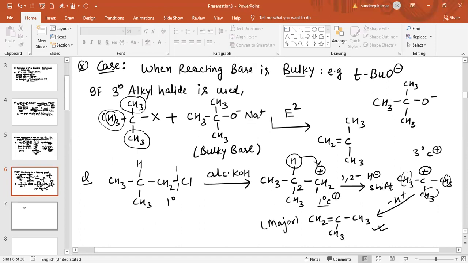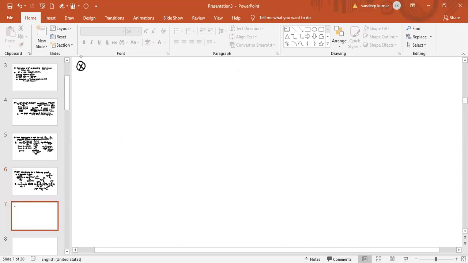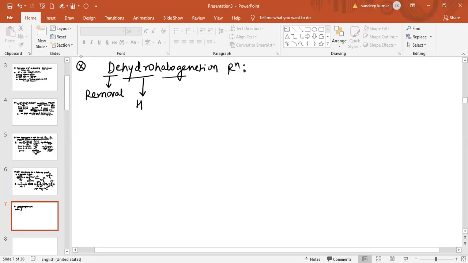Now see another reaction related to elimination, that is the dehydrohalogenation reaction. This is also, D means removal. Hydro means removal of hydrogen and halogen. So this reaction we also call beta elimination. This is another name of beta elimination reaction.